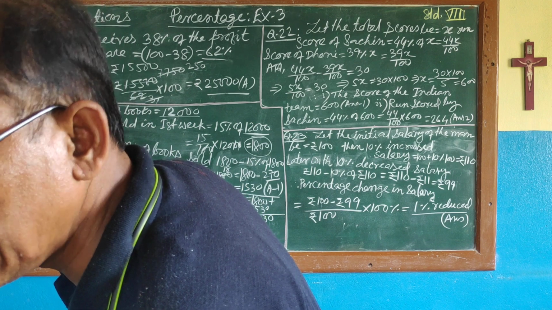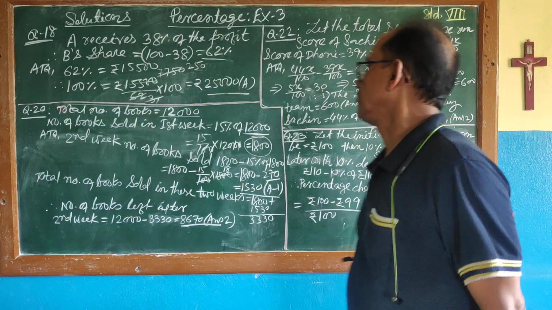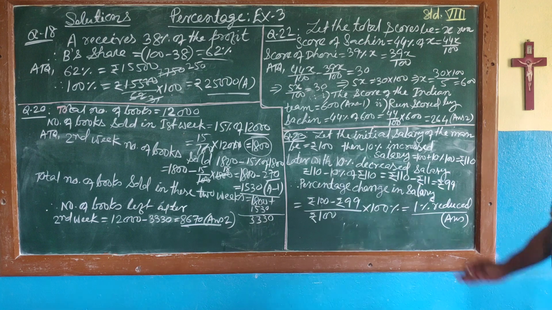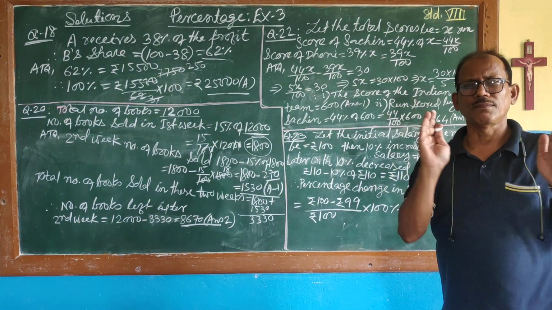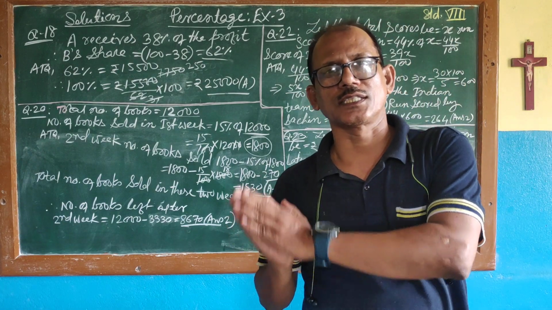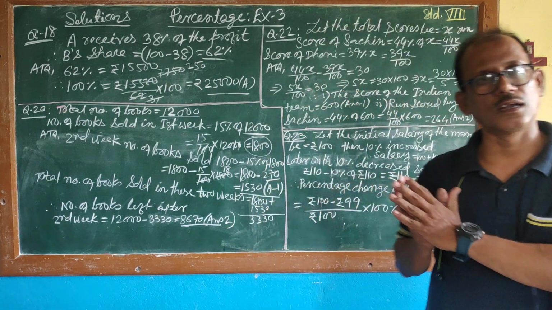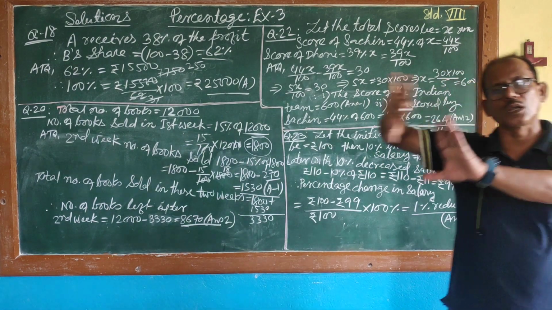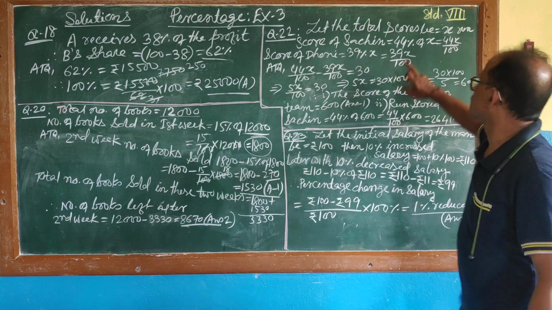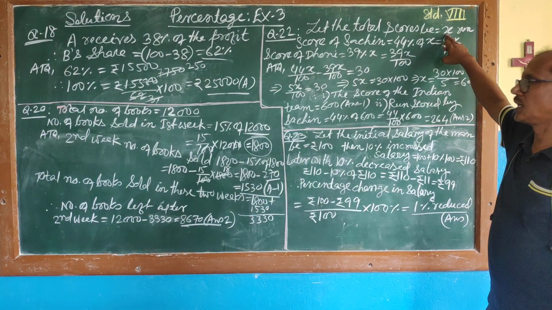What is the score of the Indian team and the runs scored by Sachin? A very simple sum, but you need to know the procedure to follow. Sometimes in percentage you take X as the total quantity, sometimes you take 100 as per your convenience. In this case, I will take the total runs scored by the Indian team as X runs.